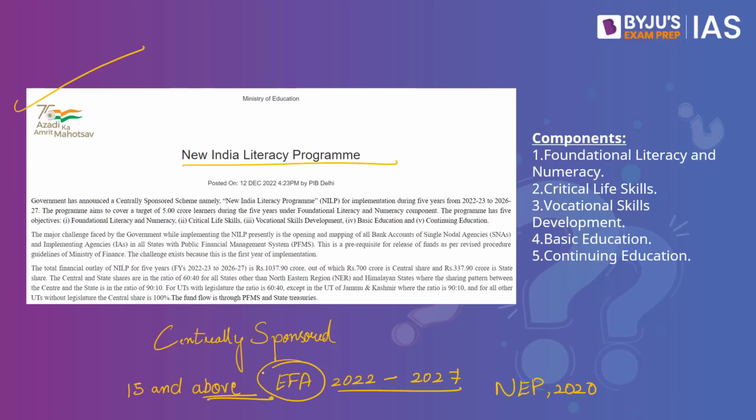This New India Literacy Program has 5 components, namely the foundational literacy and numeracy, critical life skills, vocational skills development, and basic education and continuing education. How will this scheme be implemented? This scheme will be implemented through volunteerism through online mode, and schools will be the basic unit for implementation of the scheme.